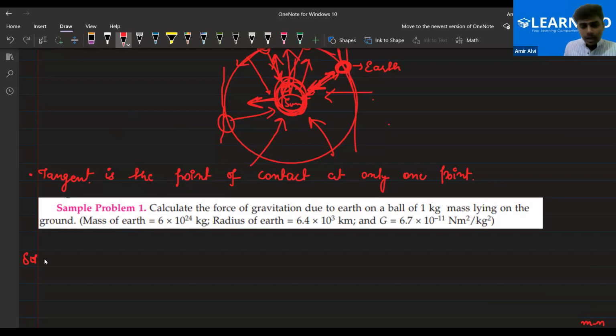So suppose this is the mass of the Earth that is given to you. Everything is given here. I'm writing the mass of the Earth as capital M, that is 6 into 10 to the power 24 kg, right? Mass of the ball is small m, that is 1 kg, right, everyone? And the question is saying lying on the ground, which basically means the ball is lying at the surface, so the distance is the radius of the earth. Am I clear to all of you? Please do let me know, everyone. Yes, sir. Yes, sir.